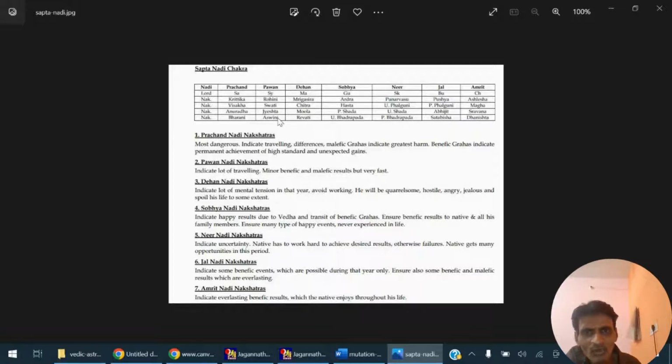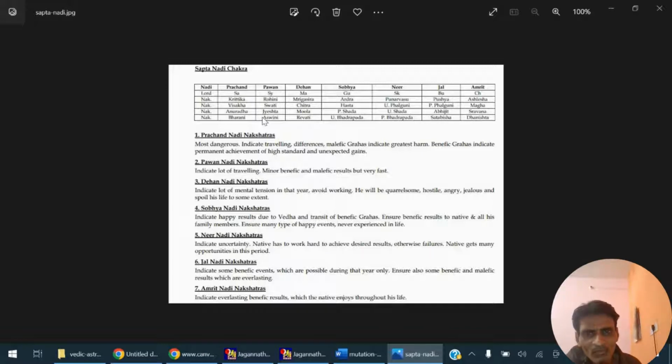It means if any planet is placed in any of the Pavan Nadi nakshatras, which are Rohini, Swati, Jyeshtha, and Ashwini, then foreign travel becomes possible.